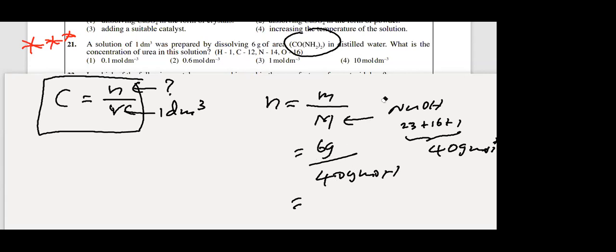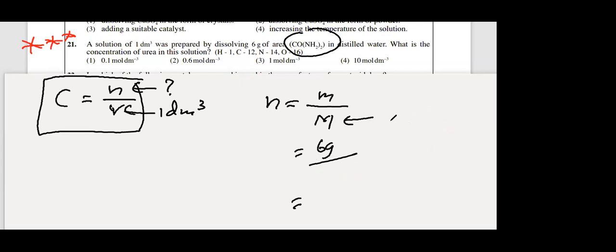Sorry, not 40. This is sodium hydroxide, that is urea. Sorry about that. Urea, the total will be 60. CON2H4, NH2 twice, you get carbon 12, oxygen 16. This one, the total inside the bracket, you will get 14 plus 2, 16. 16 into 2, 32.